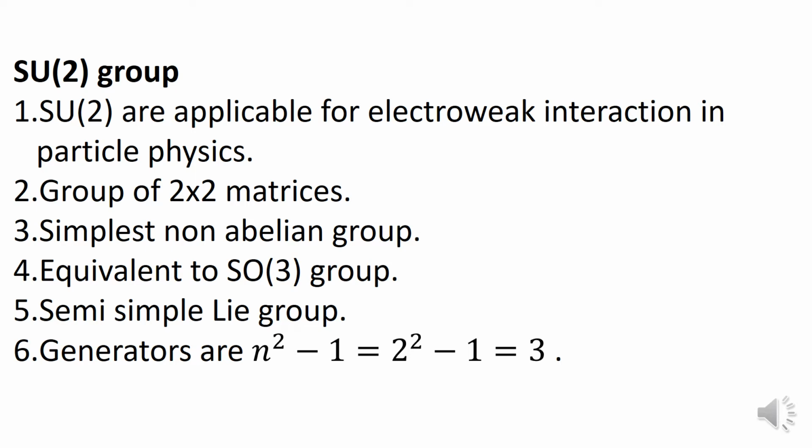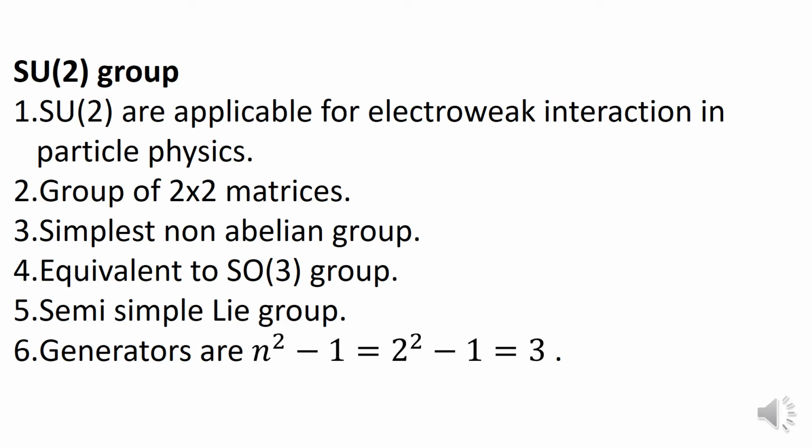In this special unitary group, there are 2 into 2 type matrices, right? This is the order basically. This is SU(2). That's why it is SU(2). 2 means 2 into 2, right?